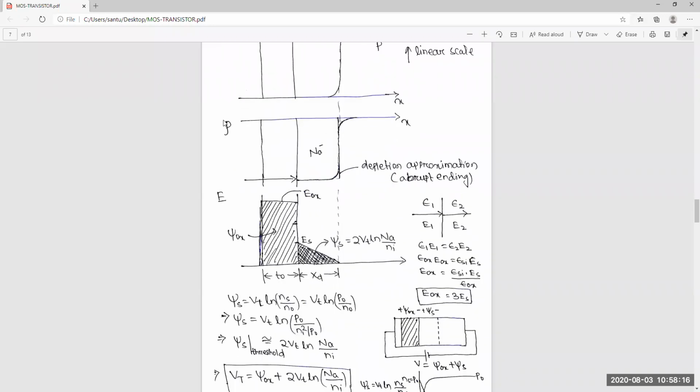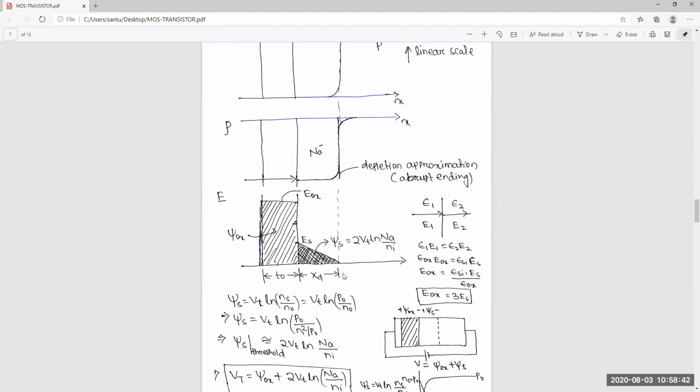Now this is the surface charge. Completely this is oxide, and this is the negatively charged depletion of holes. From this surface charge we can calculate the electric field. This image is actually very important. Try to understand, I'll explain clearly.